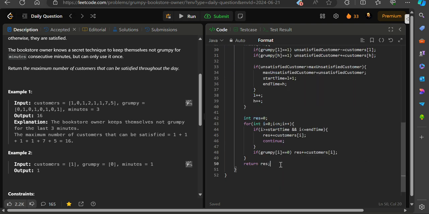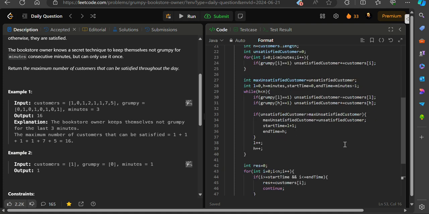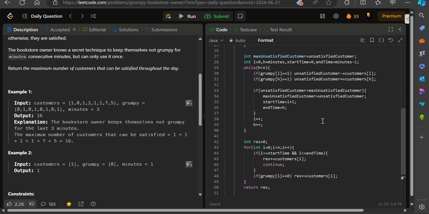So the time complexity of this problem will be order of n, obviously, and the space complexity will be order of 1. We haven't added any kind of extra space, so it was the solution for them, and it was an easy solution. Please go through the problem again and you will understand why this was coded up.